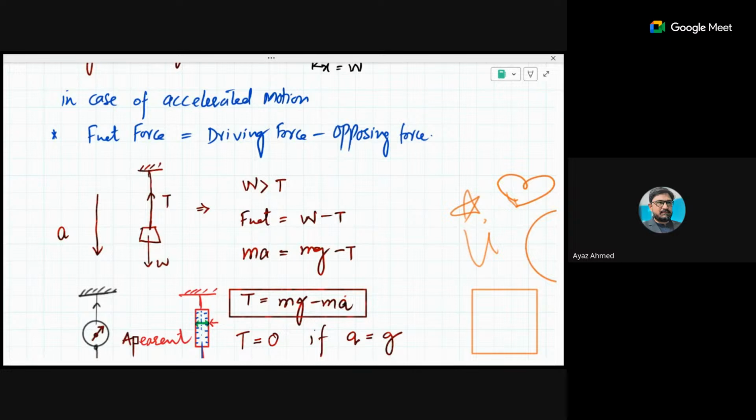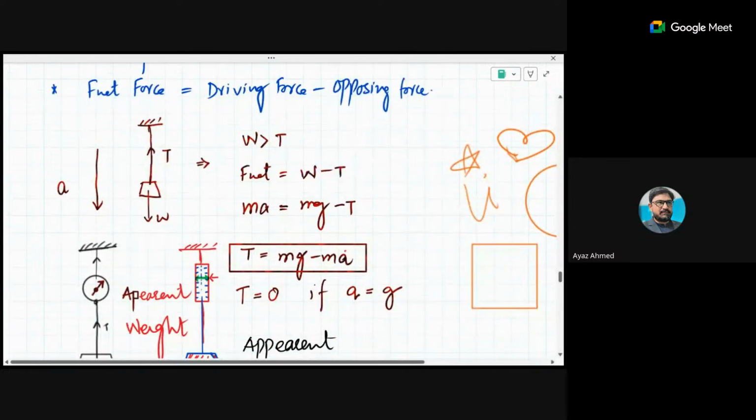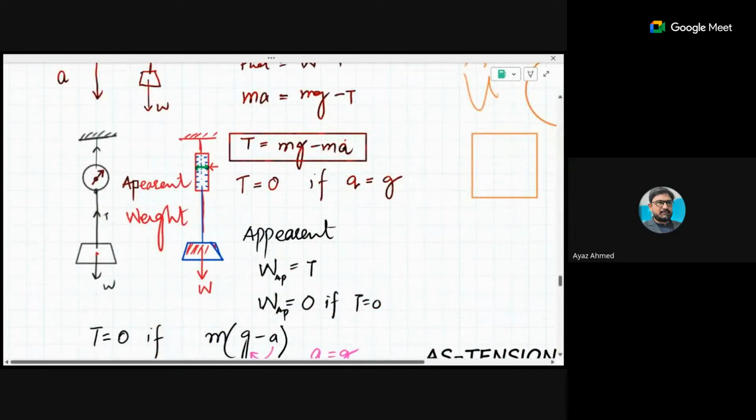So simply speaking, it is not a big deal. You are not supposed to recall all these equations, the bulk of equations, but you are supposed to get the concept of this, that the net force will be equal to W minus T, right? In the same way, here is one important thing for you. If you are going to calculate the tension on the rope, that tension is basically measured with the help of a spring or a string or any tension meter, which is usually called a force meter. That can be mg minus ma.